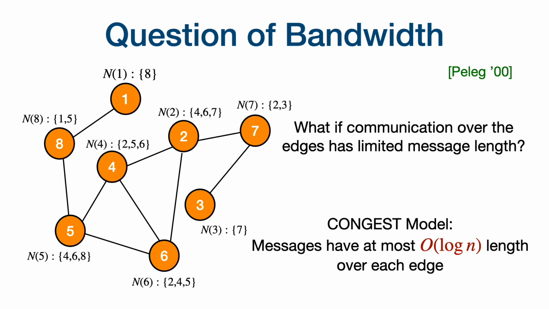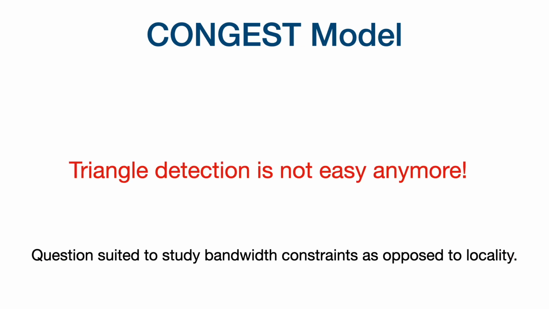It is natural to ask what happens when we restrict the message length, because we said that the vertices can send arbitrary messages of any length across all the edges. More specifically, we're restricting the message length to at most order log n over each edge. This is known as the CONGEST model, and this was introduced by Peleg in 2000. So solving triangle detection is not going to be as simple as what we did anymore, and we won't be able to solve it in just one round.